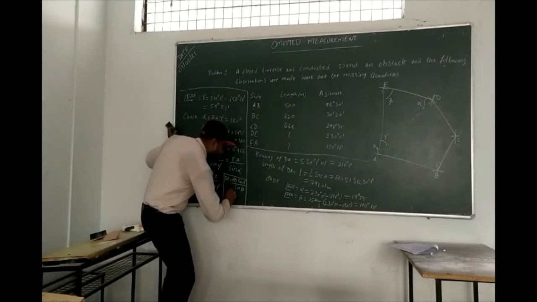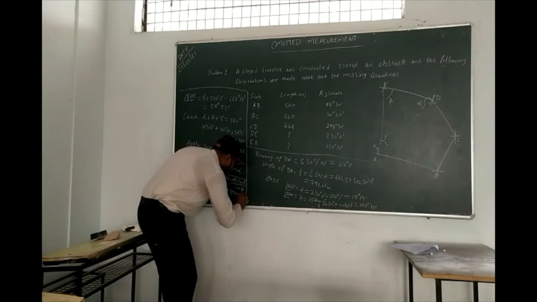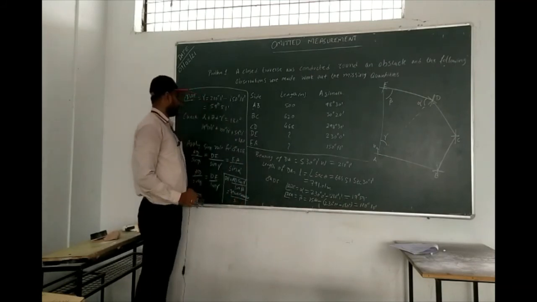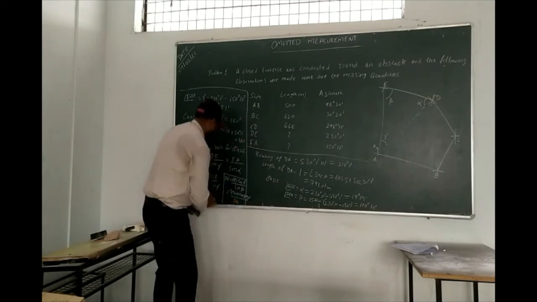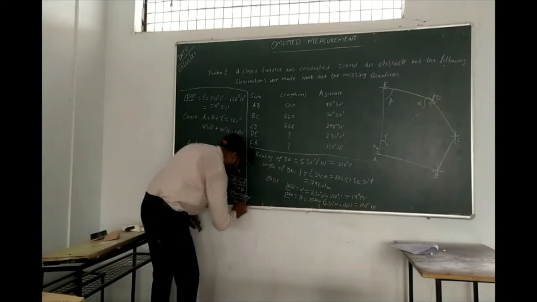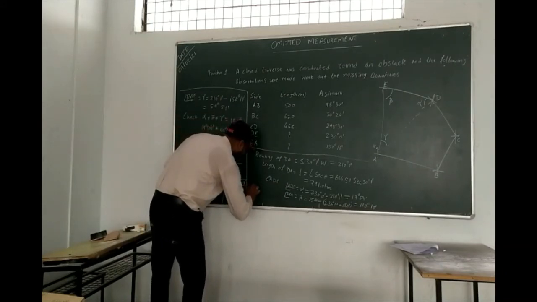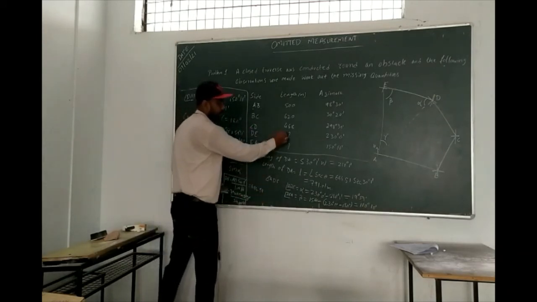AD is 791.01 into sine gamma. So gamma, how much? That is 59 degree 51 minute. And sine beta is how much? 100 degree 10 minutes. So how much are you getting? 694.90. So this value you calculated.